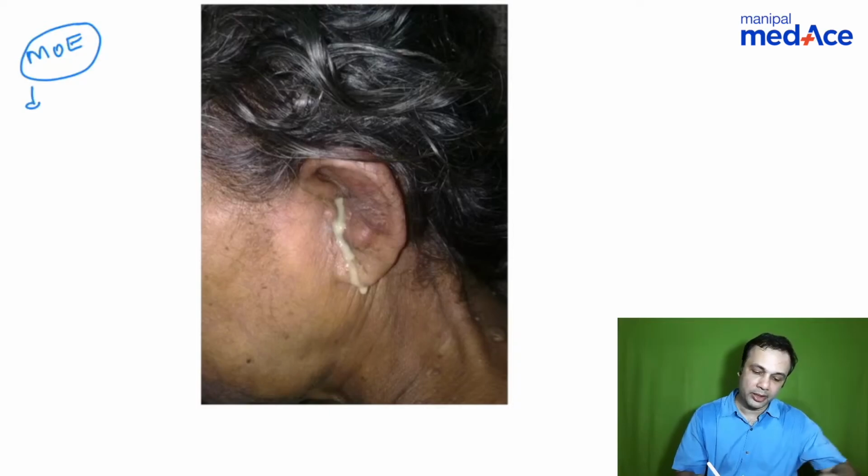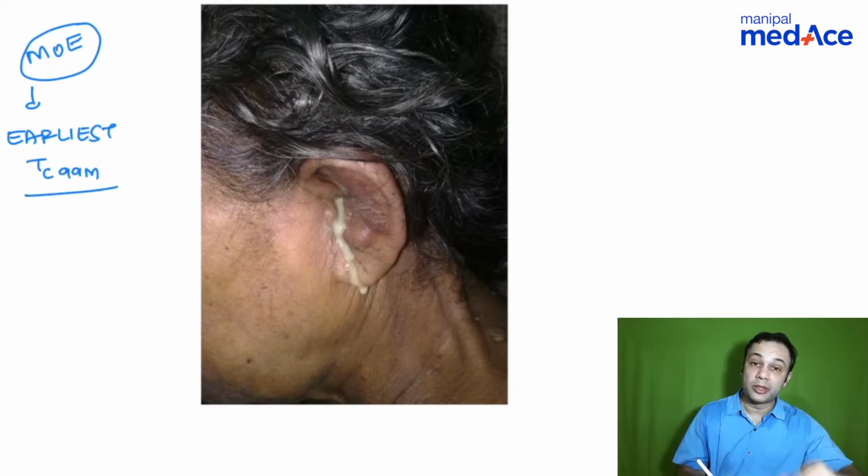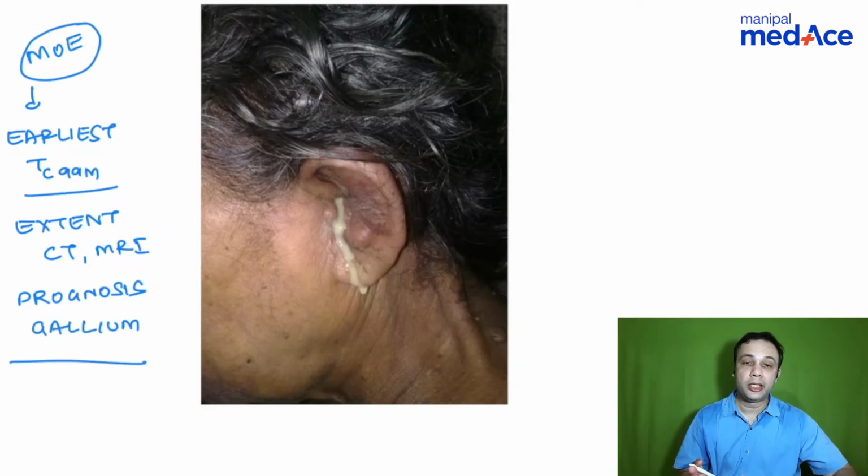When we talk about malignant otitis externa, the earliest investigation which will help us diagnose is a technetium 99m scan, right? What will tell us about the extent of disease? It is CT and MRI. What will help us with the prognosis? It is gallium. So you can see the different investigations that are mentioned. Earliest to diagnose technetium 99m, extent of disease CT and MRI, prognosis gallium. Always go for a hybrid imaging modality.